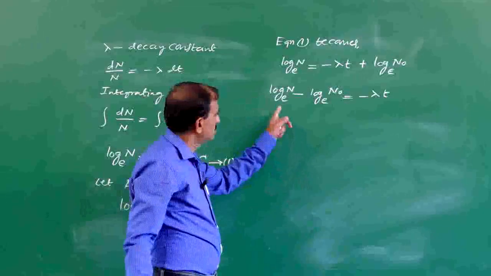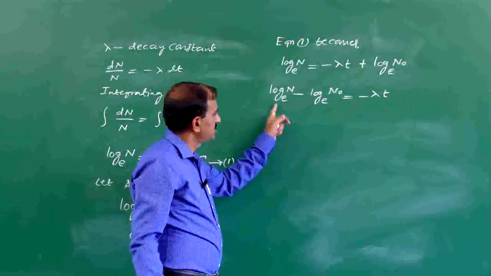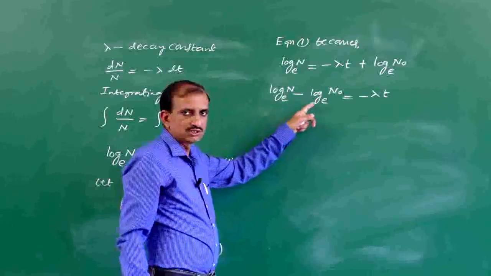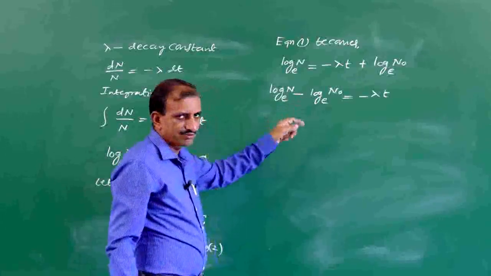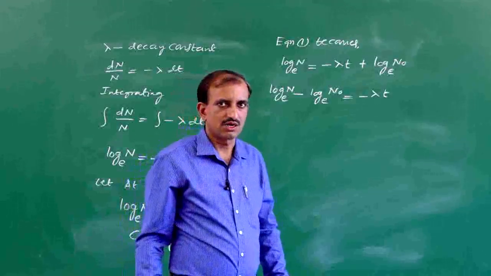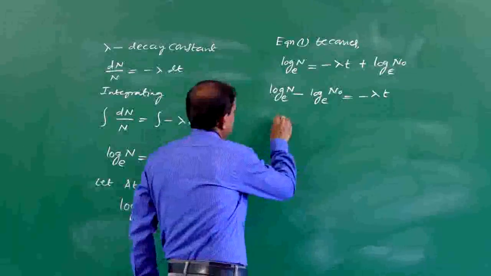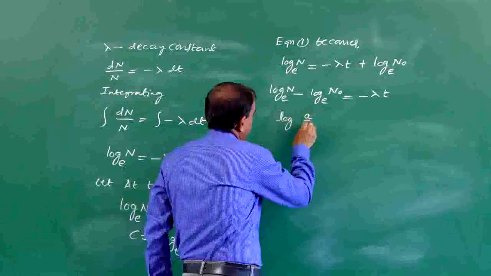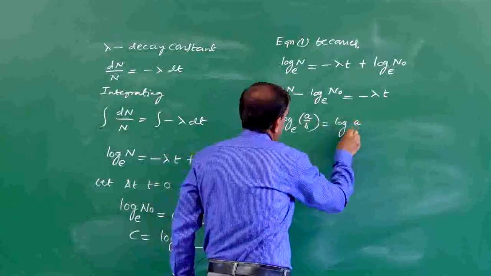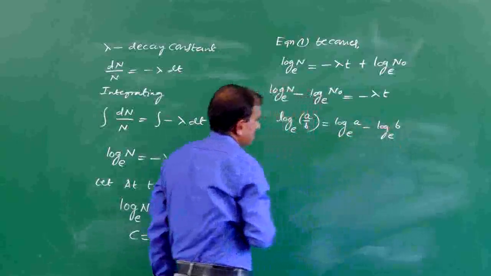This term is in the form of log a minus log b, and log a minus log b is equal to log a by b to the base e.